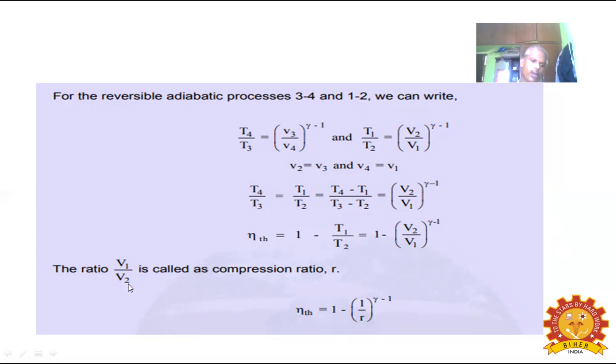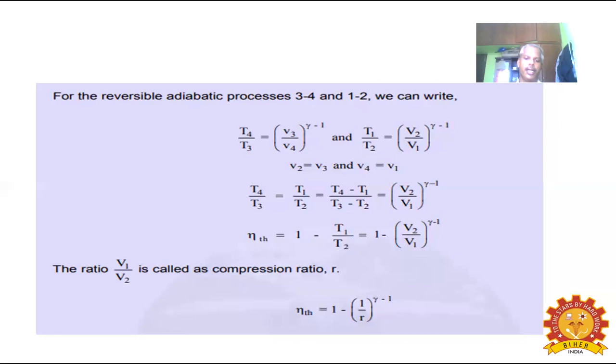The ratio V1 by V2 is called the compression ratio. It is represented by small r. Small r is the compression ratio, that is nothing but V1 by V2. So eta TH is equal to 1 minus 1 divided by small r whole power gamma minus 1.